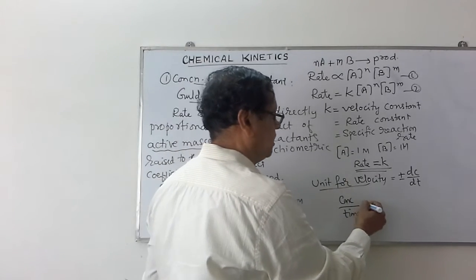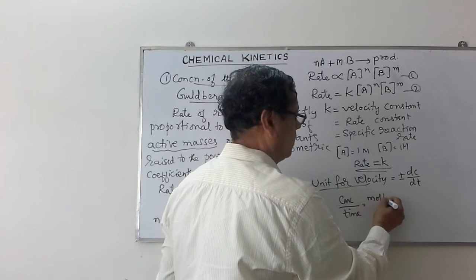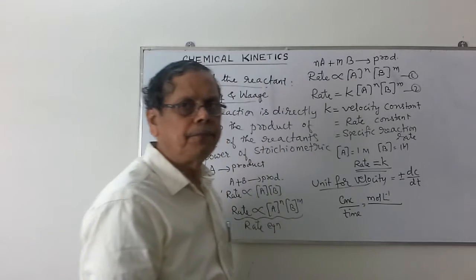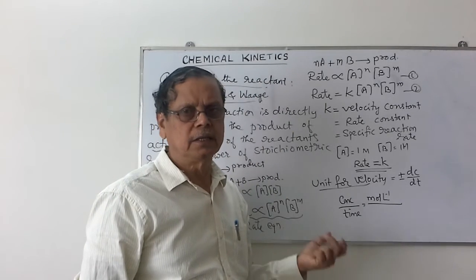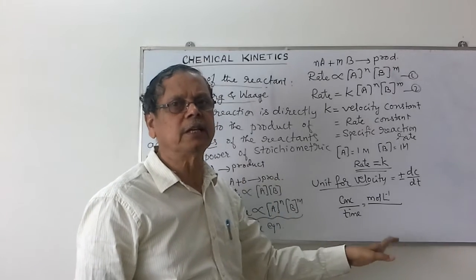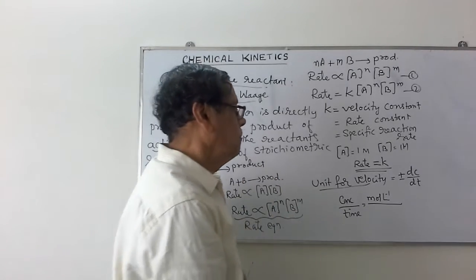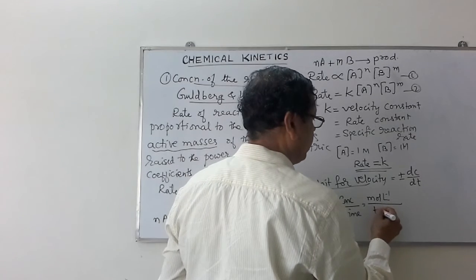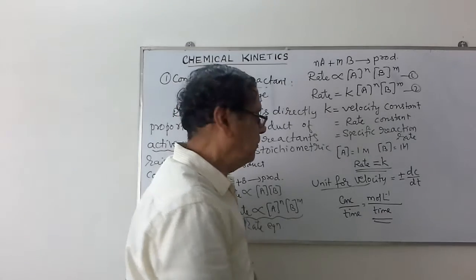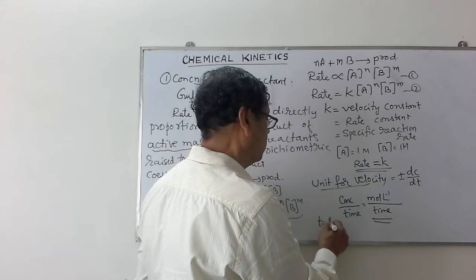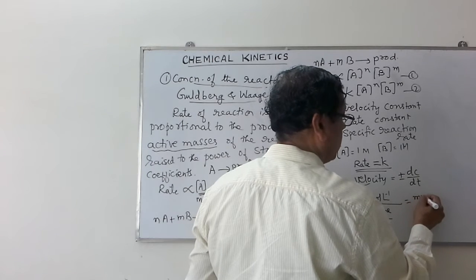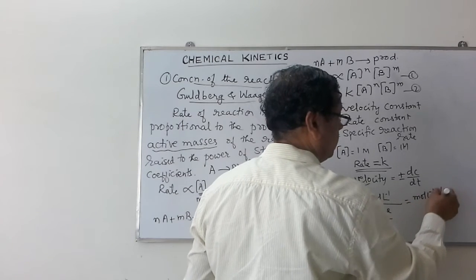Concentration is actually expressed in terms of mole per liter. Time may be expressed in any unit like seconds, minutes, day, hour, or even for some reactions it may be year also. So mole per liter per unit time is the unit for the velocity. Say for example, if time is expressed in seconds, then we can write the unit for this velocity as mole per liter per second.